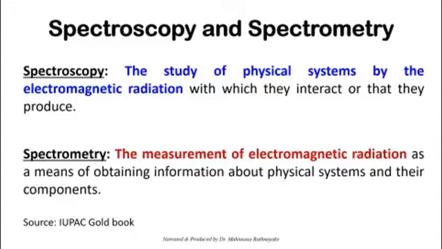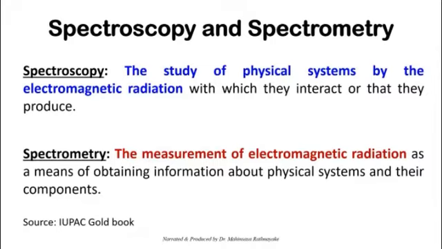According to the IUPAC Gold Book, there are a lot of different definitions of spectroscopy and spectrometry. You can even Google search and see there are many definitions. The IUPAC Gold Book says that spectroscopy is the study of physical systems by electromagnetic radiation. So it's just a study; you can generally use the spectroscopy name to introduce a certain technique, right? The study of physical systems. So it's a qualitative study.